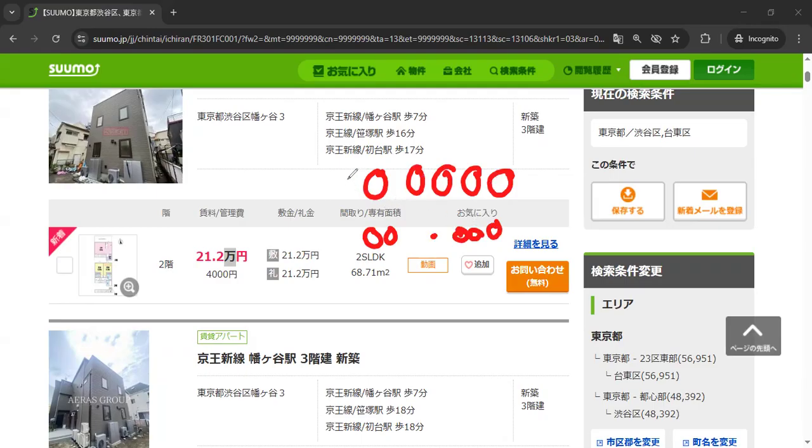And then we have 100 Mans, which equals 1 million. And then we have 1,000 Man, which equals 10 million. And then we do something else, we cannot say Man Man. So we have Oku, which equals 100 million. So that's how we count in Japanese.